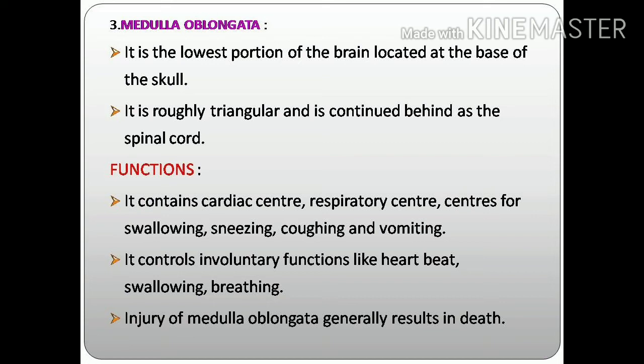Injury of medulla oblongata generally results in death. Yes, if there is an injury in the medulla oblongata, sometimes it causes paralysis or sometimes it causes the death of that person. Because it affects the involuntary actions, or our internal organs. It may be the heart, the respiratory system, or the digestive system. So that's why injury of the medulla oblongata generally results in death.